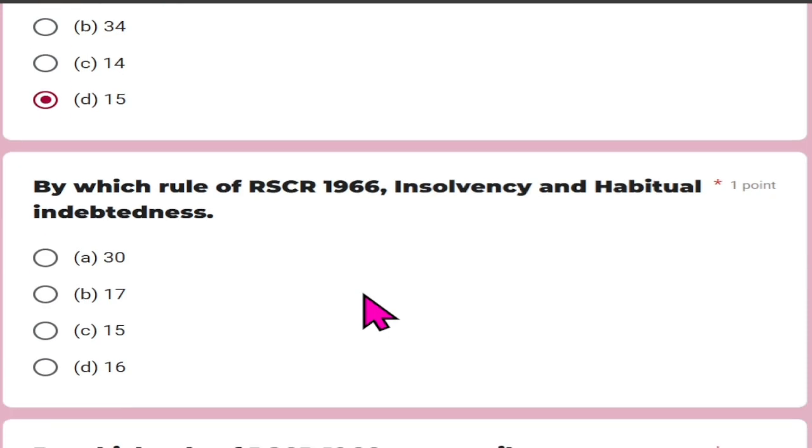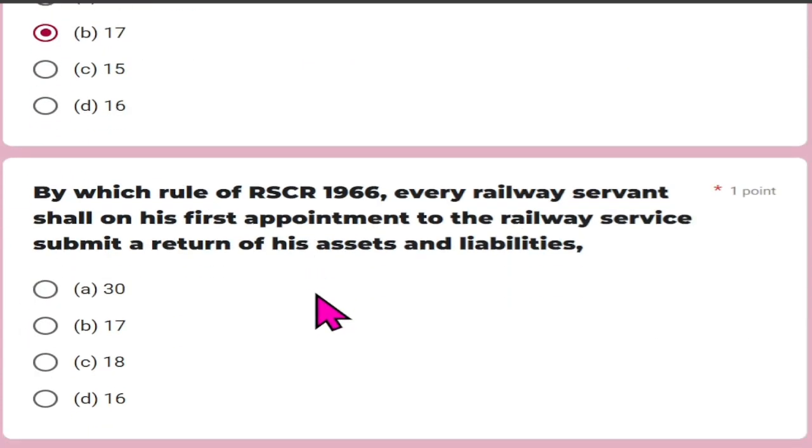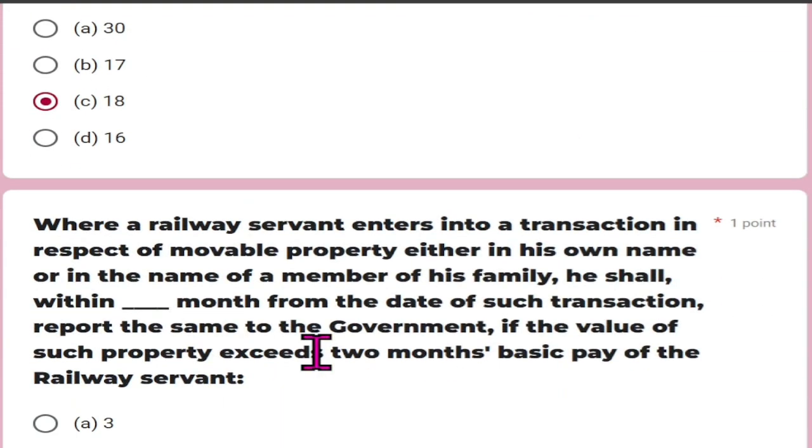By which rule of the railway service conduct rules are insolvency and habitual indebtedness covered? And that is rule number 17. By which rule of the railway service conduct rules 1966 shall every railway servant on his first appointment to the railway service submit a return of his assets and liabilities? And that is rule number 18.